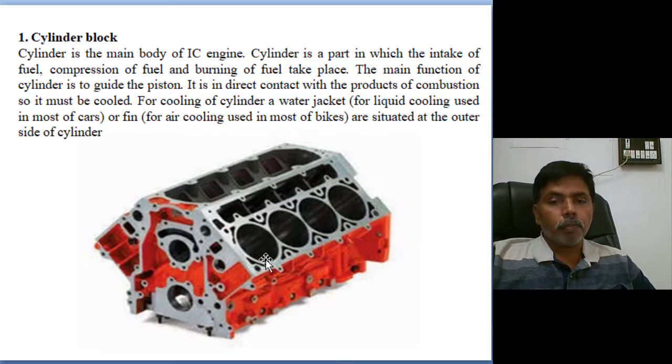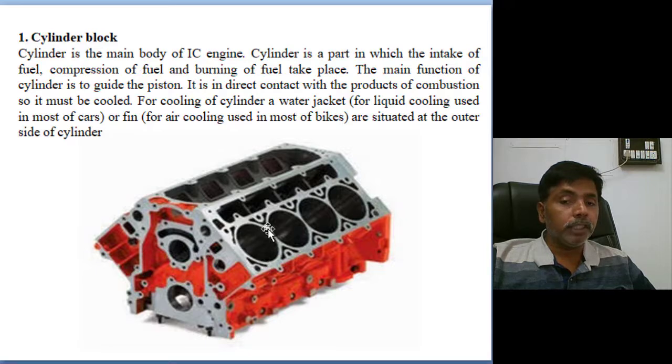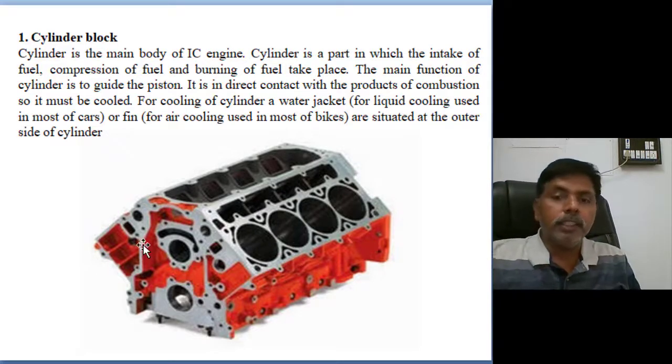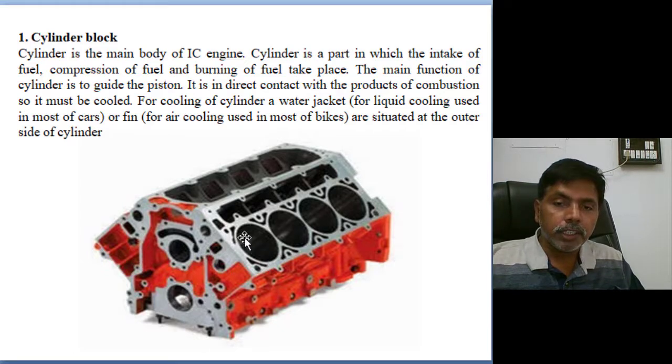Generally, single cylinder engines like two wheelers have no water jacket or cooling jacket provision. Instead, fins are connected, so air cooling takes place. This is the small size of the cylinder block, where they extended fins connected to the cylinder block.